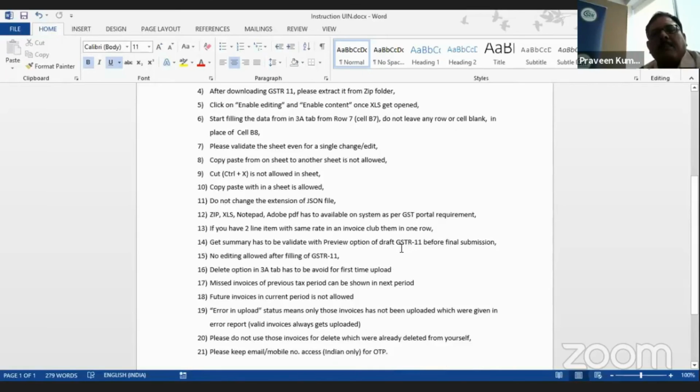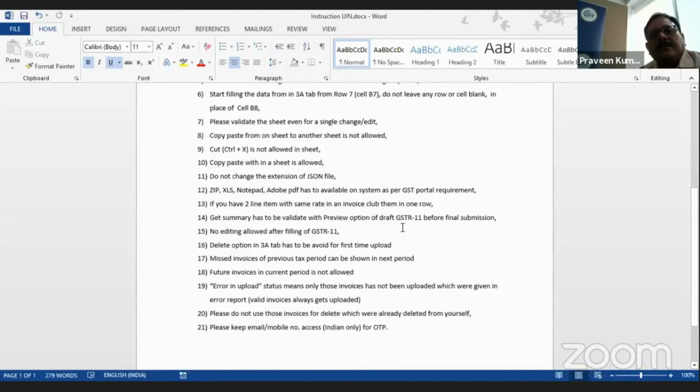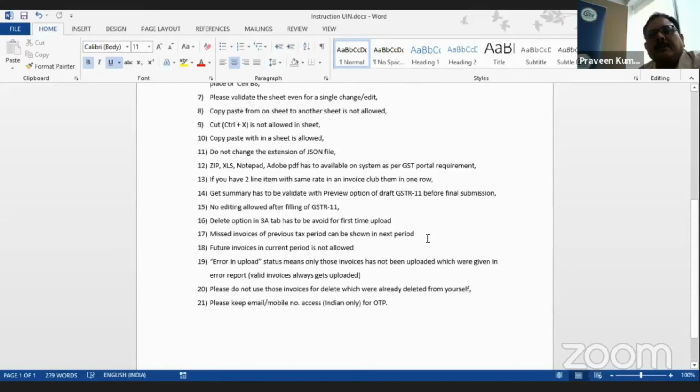Please validate your sheet even for a single change or edit. Copy and paste to another sheet is not allowed. Copy and paste within the same sheet is allowed. Control X is not allowed. Do not change the extension of the JSON file, as Gyan has already explained to you. ZIP and XLS, Notepad, Adobe have to be available on the system as per the GST portal system requirement.